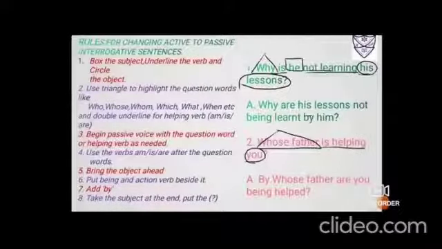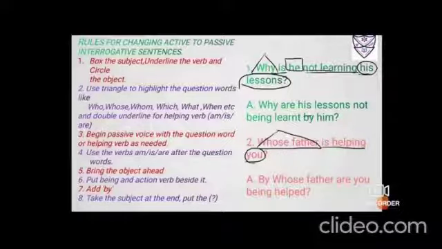Rules for changing active to passive interrogative sentences. First I'll read and then slowly and gradually we'll be putting into practice. Number 1 is box the subject, underline the verb and circle the object. As I've told you, first will remain the same. Use triangle to highlight the question words like who, whose, whom, which, what, when, etc. And double underline for helping verbs like am, is, are, as I've cleared in the previous slide.